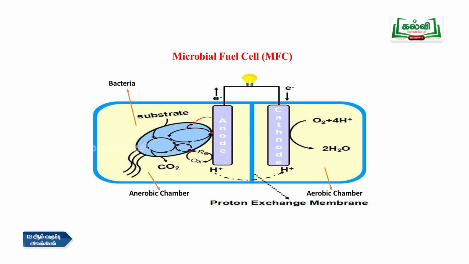When it comes to the cathode, the cathode is open and in contact with oxygen. So what will happen? The oxygen combines with the hydrogen ions and produces water. When the hydrogen ions are entering the proton exchange membrane, the electrons travel from the anode, pass through the circuit and enter the cathode, and that is how the circulation happens. When the electrons are moving, the bulb will glow. So this is how the cell works.